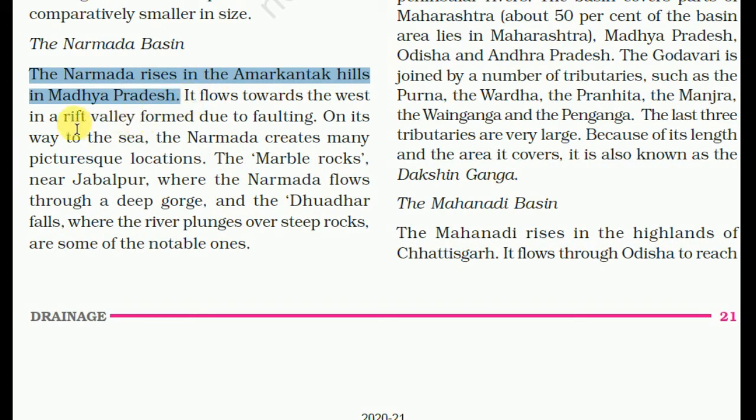It flows toward the west in a rift valley formed due to faulting on its way to the sea. The Narmada creates many picturesque locations. The Marble Rocks near Jabalpur, where the Narmada flows through a deep gorge, and the Dhuandhar Falls, where the river plunges over steep rocks, are some of the notable ones.